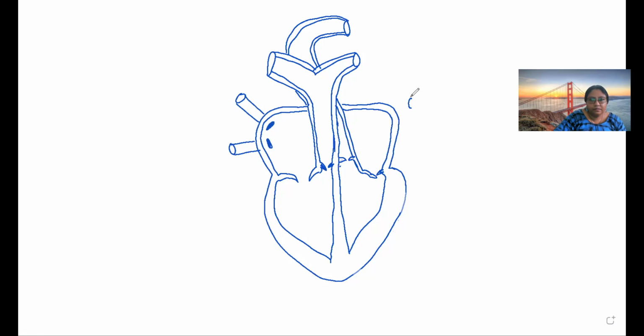So this is the diagram of the heart, very well known to you. Can you help me label them? Can you tell me what this is called? Class? This is called the superior vena cava.